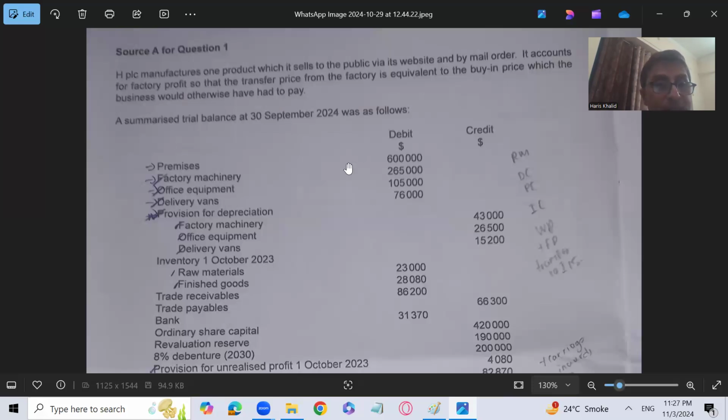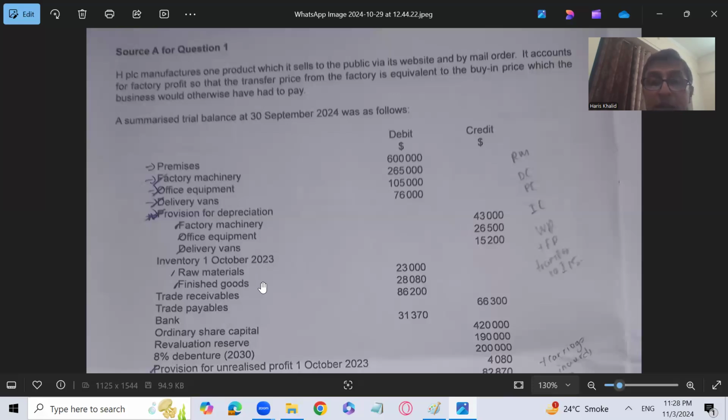A summarized trial balance is given. Premises 6 lakh, factory machinery, non-current assets, office equipment, delivery van, and the depreciation regarding these assets: factory machinery 43,000, office equipment 26,500, delivery van 15,200. Inventory of raw material and finished goods is given. It means there is no work in progress opening, and obviously no work in progress closing.